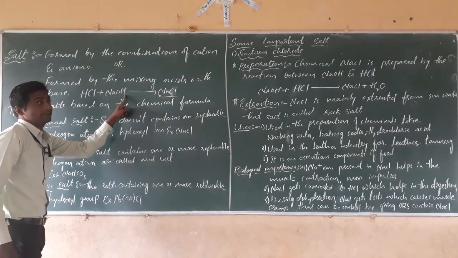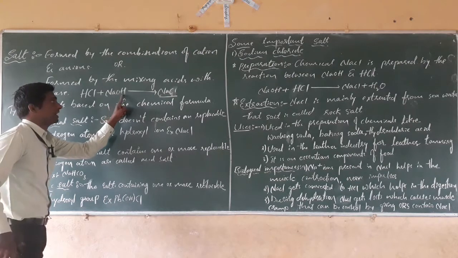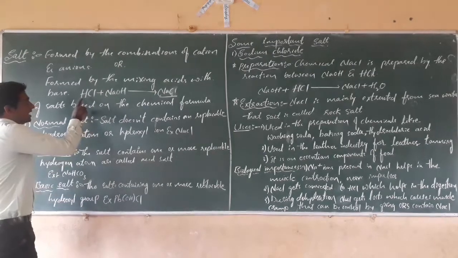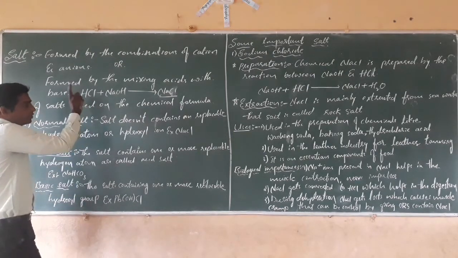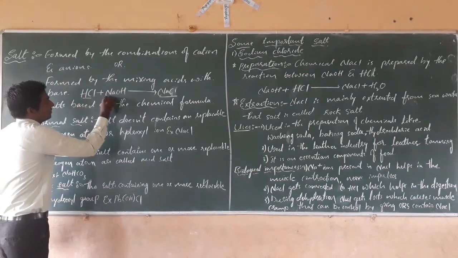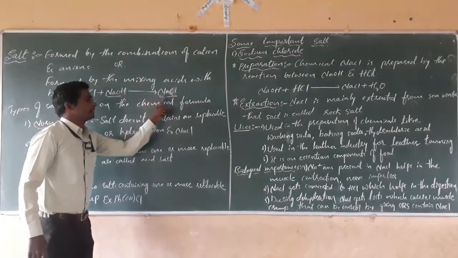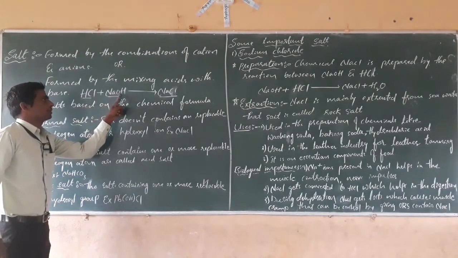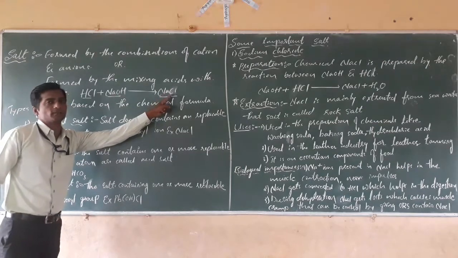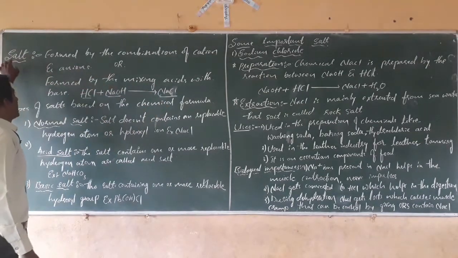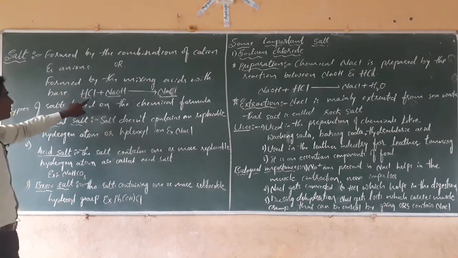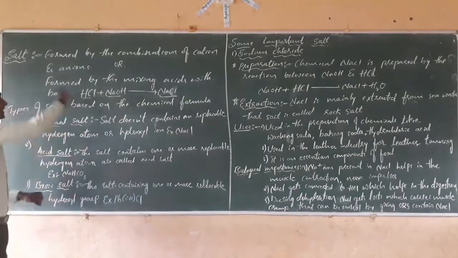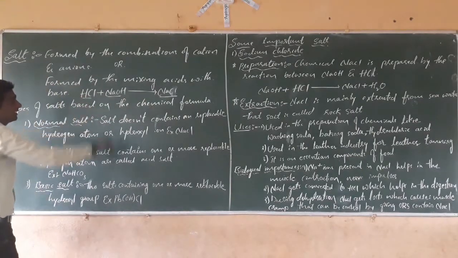Sodium hydroxide is a base. Bases are those chemical substances which contain hydroxide ions or hydroxyl ions. Acids are those chemical substances which contain hydrogen ions in aqueous solution. When acids and bases mix, they form salts. When an acid like hydrochloric acid combines with a base like sodium hydroxide, it forms sodium chloride. Salts are formed by the mixing of acids and bases.